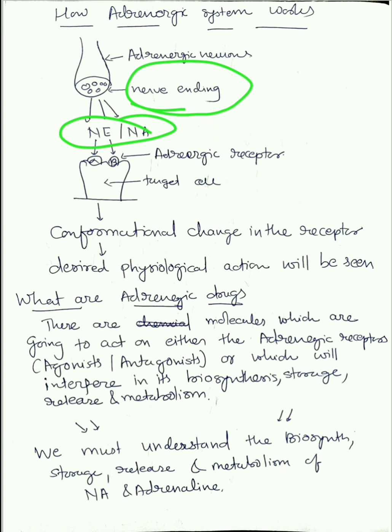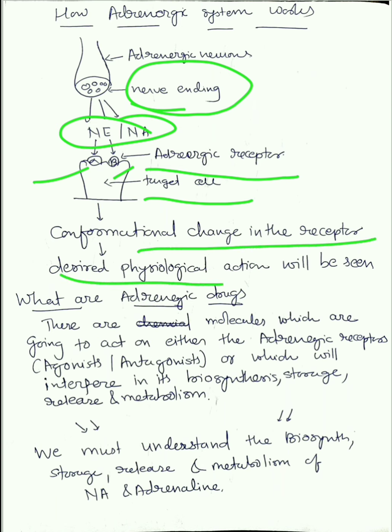Now this noradrenaline or norepinephrine will bind with the adrenergic receptors which are present on target cells, that is alpha or beta. Can you see? Alpha or beta. So from adrenergic neurons, noradrenaline will release, and it will bind with the adrenergic receptor present on target cells, which will lead to a conformational change in the receptor, which will lead to desired physiological actions. Okay, so for the receptor to show its desired pharmacological action, the neurotransmitter or the ligand must get attached to the receptor. So here the neurotransmitter or the ligand is noradrenaline or norepinephrine.